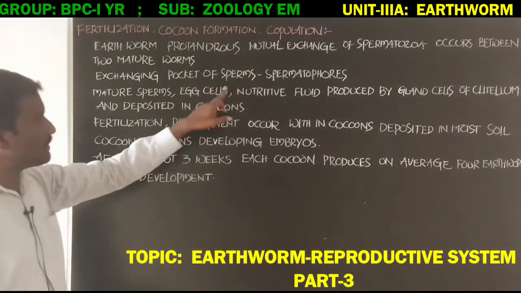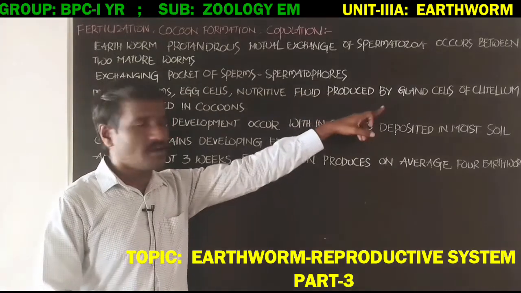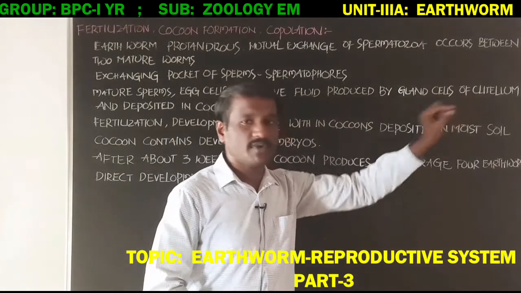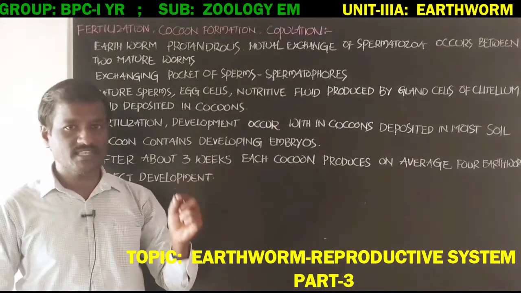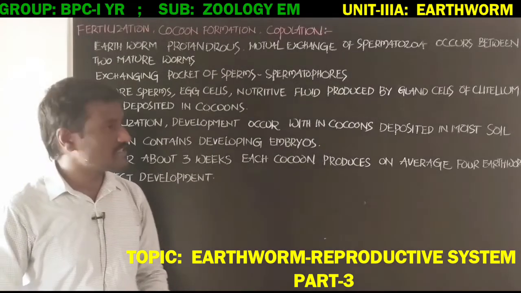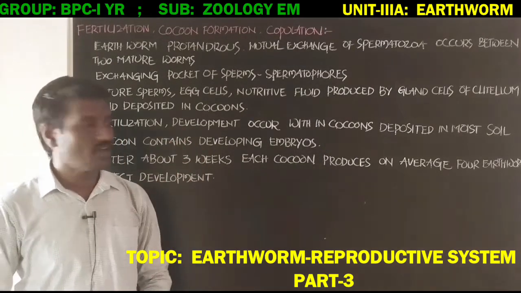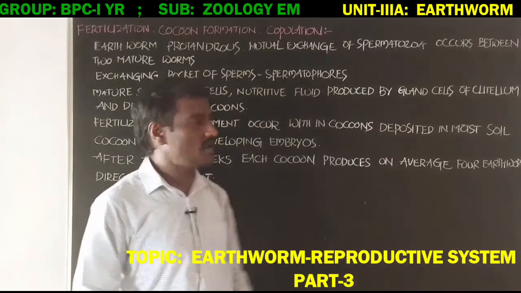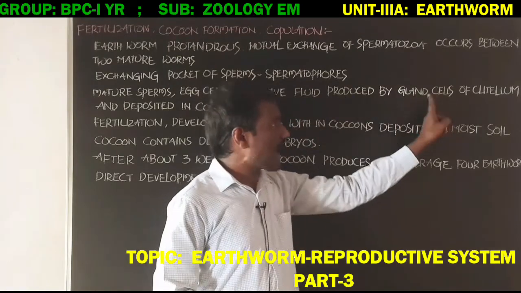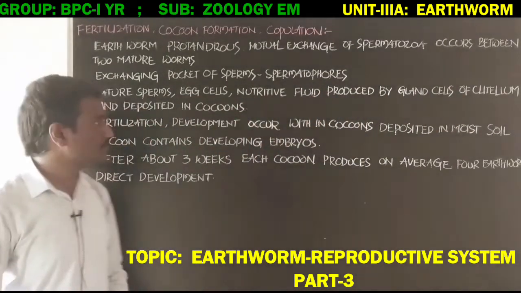Next, mature sperms, egg cells, and nutritive fluid. This nutritive fluid is produced by the gland cells of the clitellum. Clitellum, student, is the region at the 14th, 15th and 16th segments of the body of the earthworm.